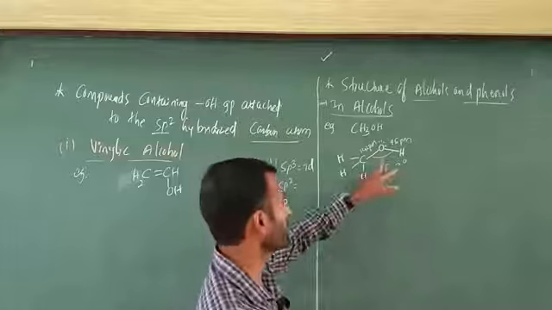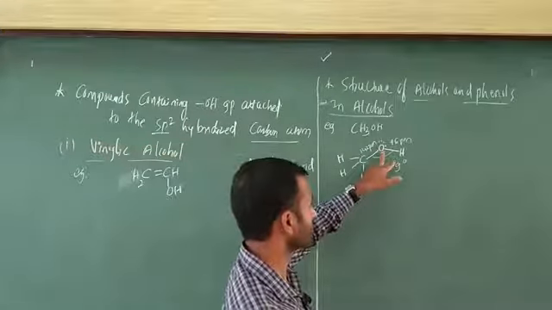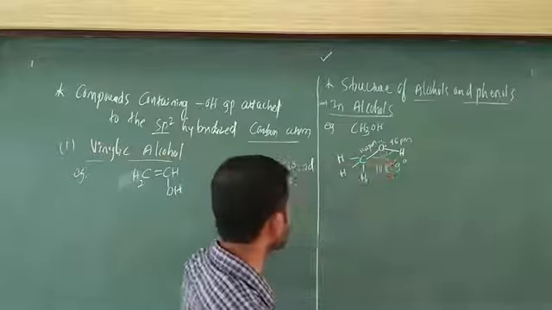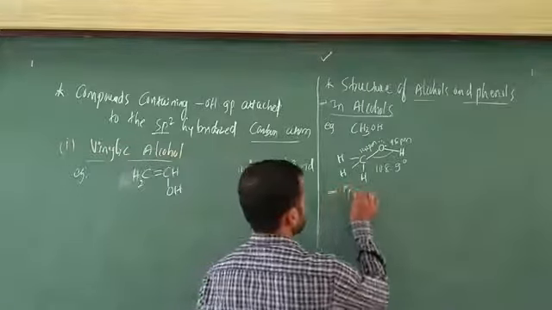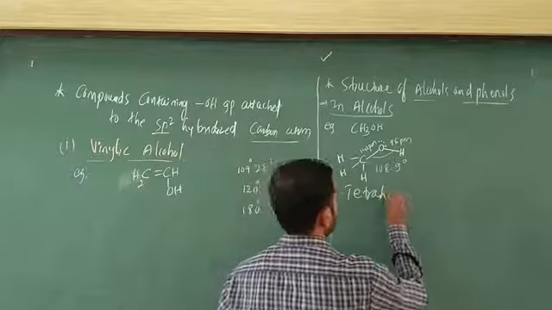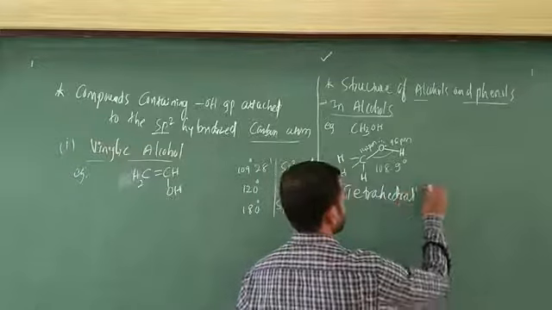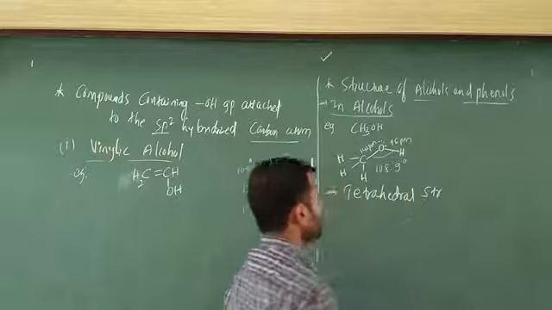Okay, no problem. Here in this case, what is the hybridization of this one? sp3. sp3 means 100%. What is the structure of this one? Tetrahedral structure. No problem. Tetrahedral structure. Okay, this is important.